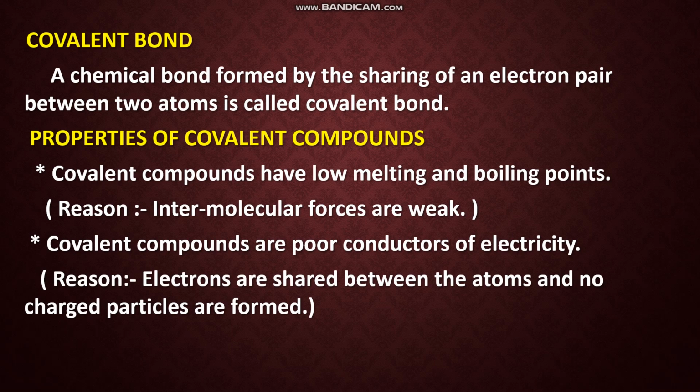So we have learned what a covalent bond is: a chemical bond formed by the sharing of an electron pair between two atoms. What are the properties? Covalent compounds have low melting and boiling points. They are poor conductors of electricity.